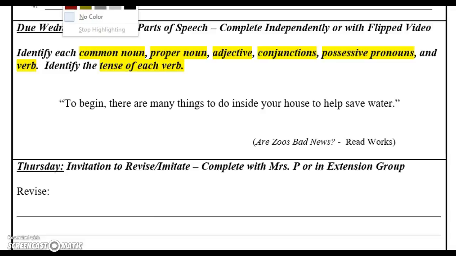Once you're done with that, you can go in and take your mentor sentence quiz and turn your journal into the basket. Good luck!